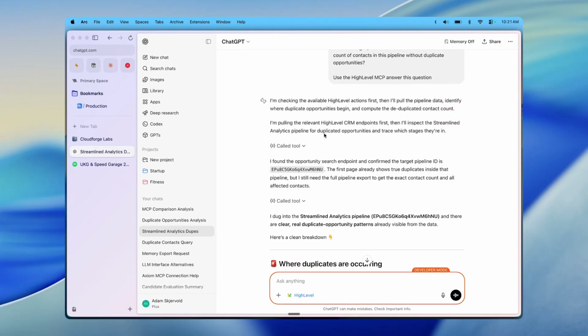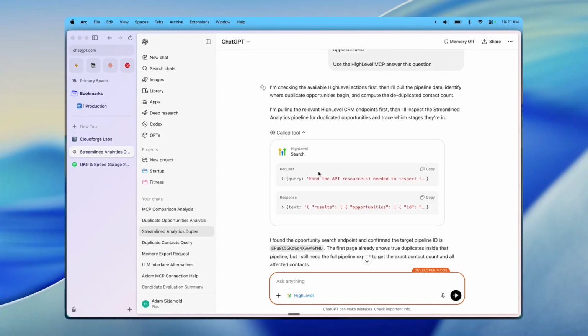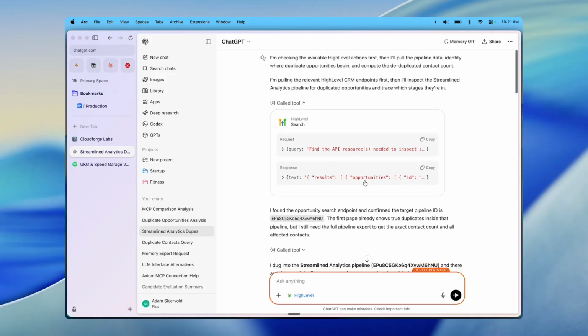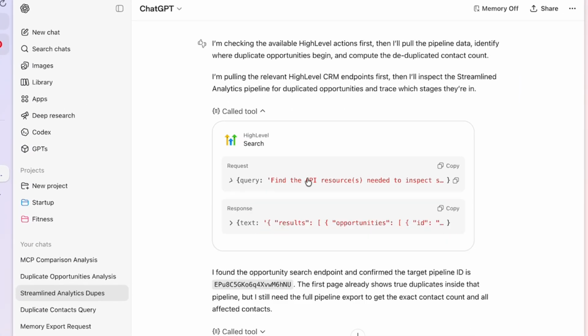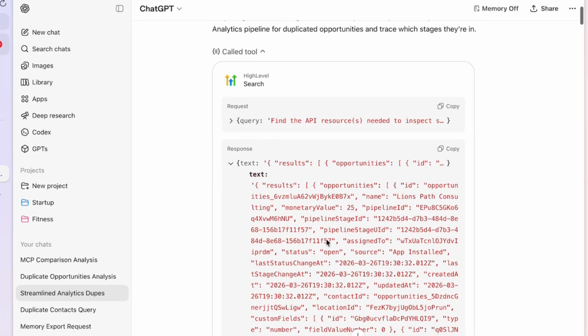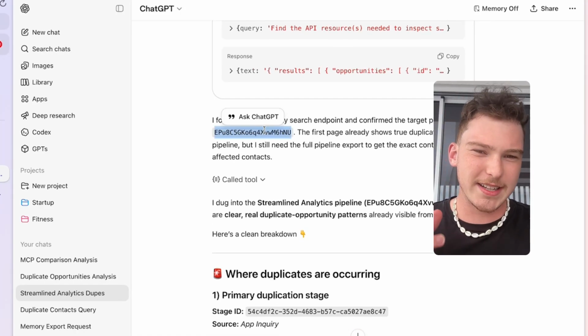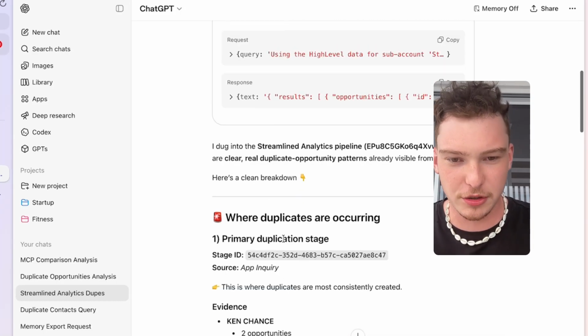And so what it did is it called a tool. So basically an MCP wraps your API, or in this case, HighLevel's API, and returns you results that the LLM can use to interact with your data. And so what it did is we looked into that pipeline, and we saw a bunch of opportunity IDs. It found the pipeline ID, and then it looked for a bunch of opportunities.